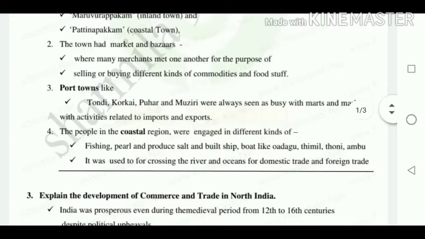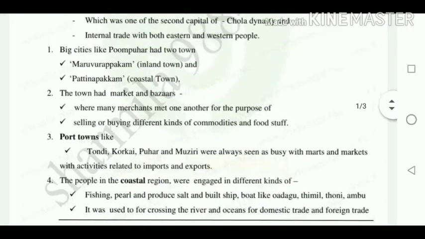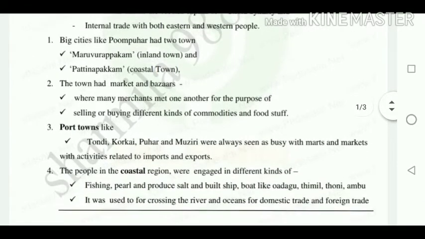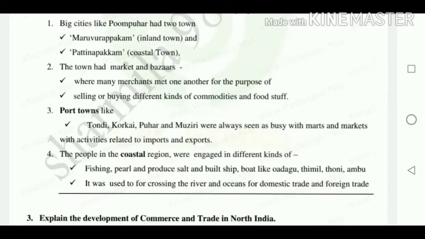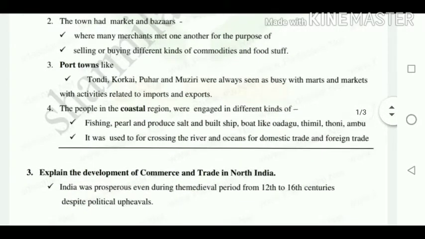Next, we are going to see about the port towns. Here, the port towns Tondi, Korkai, Pugar and Musiri were always busy. These port towns were busy with marts and markets, with activities related to import and export. Using these ports in olden days, the Chola dynasty carried out import as well as export activities.